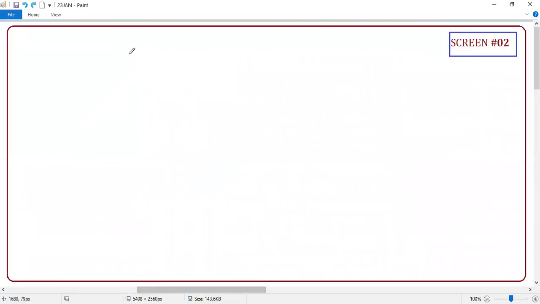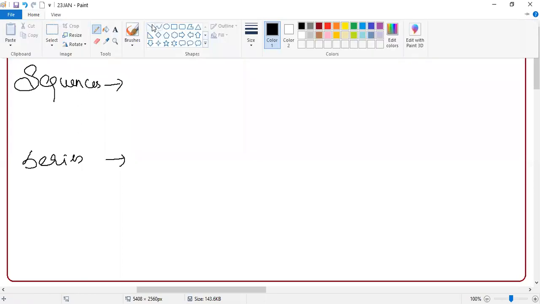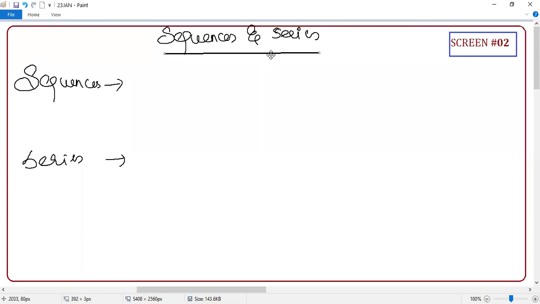Okay, so what did we learn in the last class? We learned about what is sequence and what is series. Anyone can tell me what is sequence and series? Guys, in the last class, I didn't assign any homework. So your homework is only to go through the class notes. I gave you the exercise, but I don't know whether you guys did or not. But along with that, learning the class notes is default homework, correct or not?